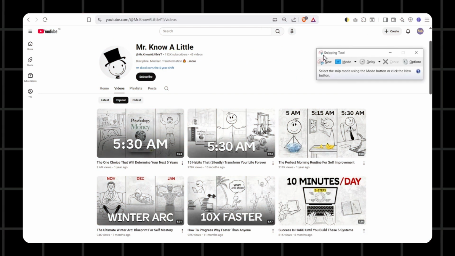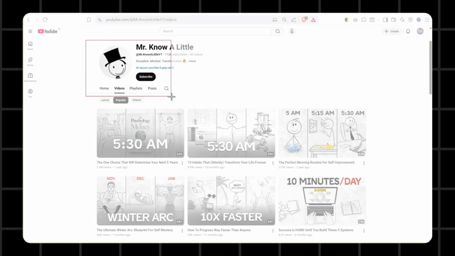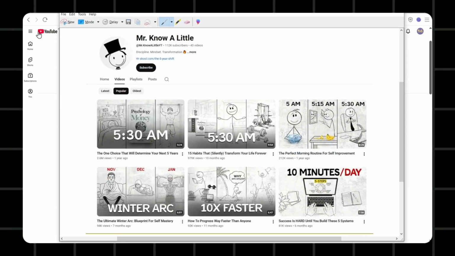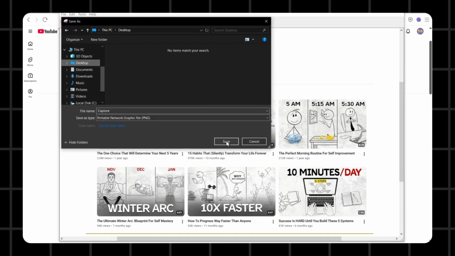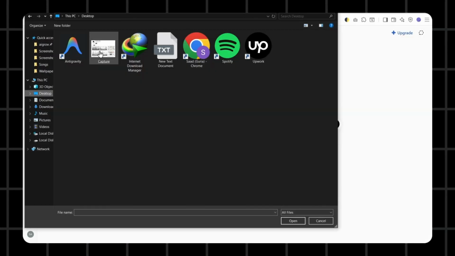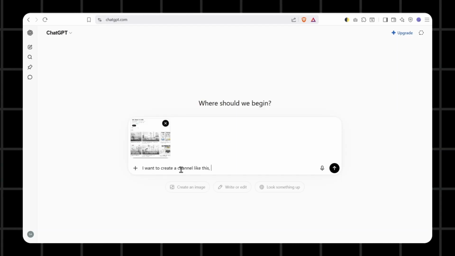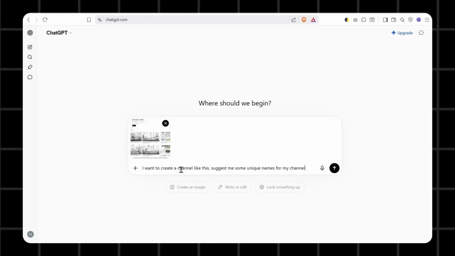To get started, open the channel that you want to model and take a screenshot of it. This screenshot will help the AI understand the style, content, and overall direction of the channel you are trying to replicate. Open ChatGPT and upload that same screenshot. Then type, "I want to create a channel like this. Suggest me some unique names for it."